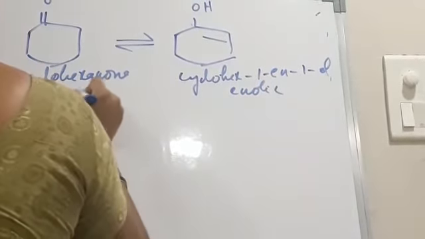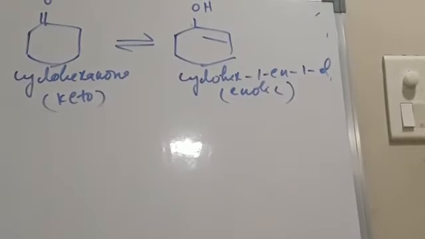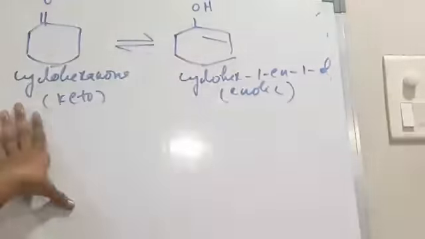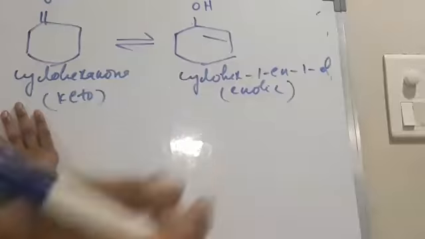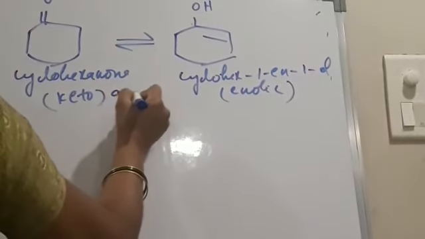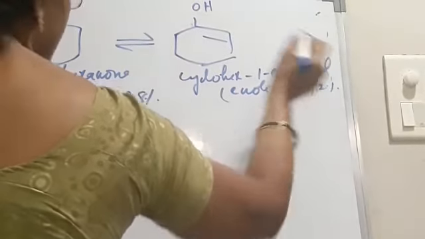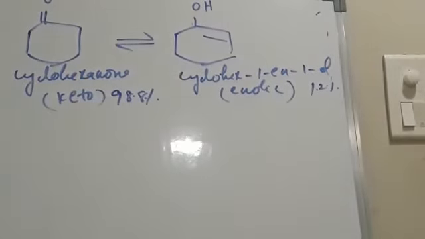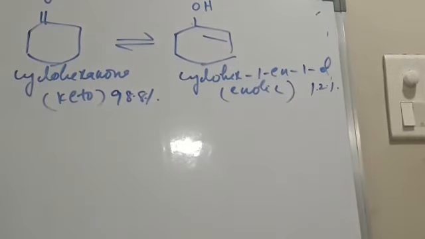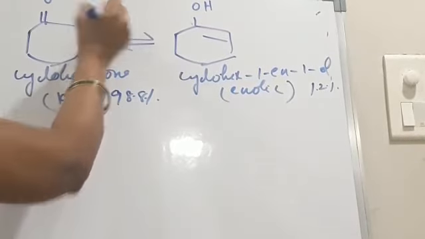And this is keto form. Here we get 98.8% keto form and 1.2% enolic form. Enolic form is always negligible. Here also we observe 1,3 migration of proton. Here the carbon is linked with 2 hydrogen atoms.